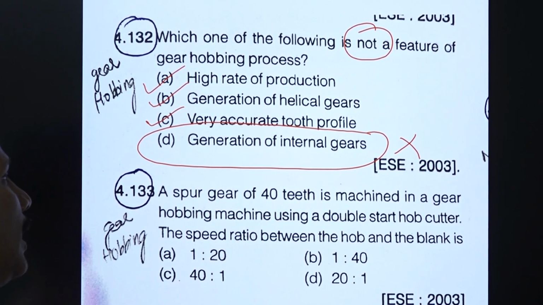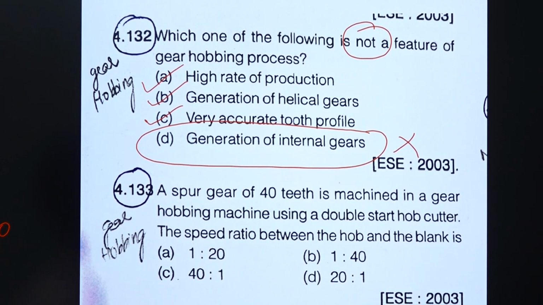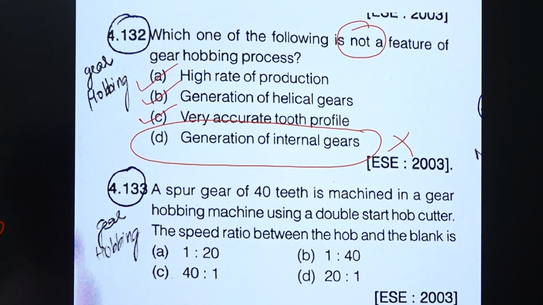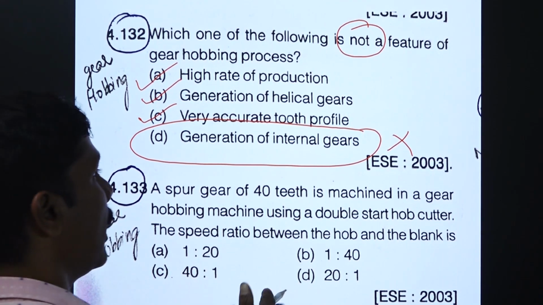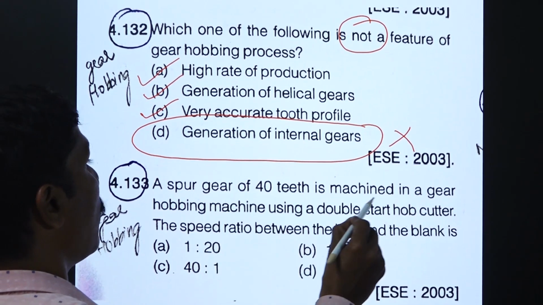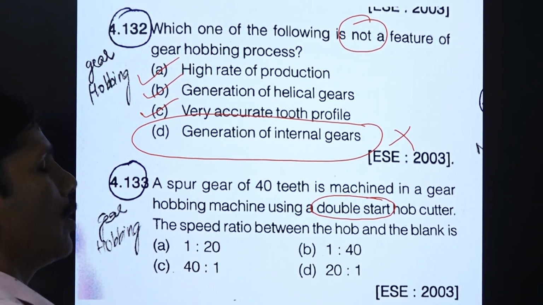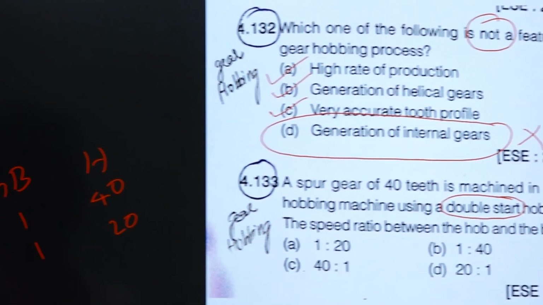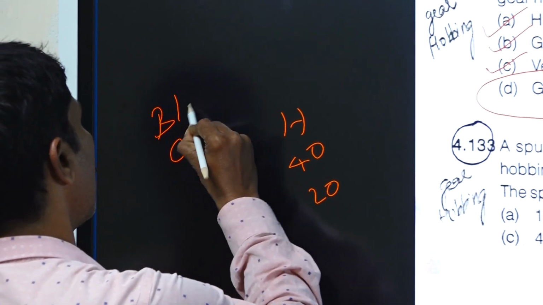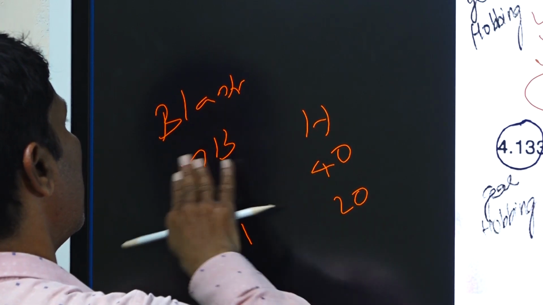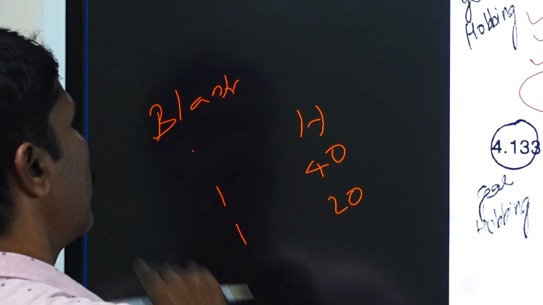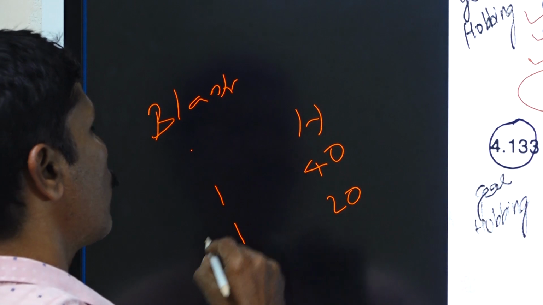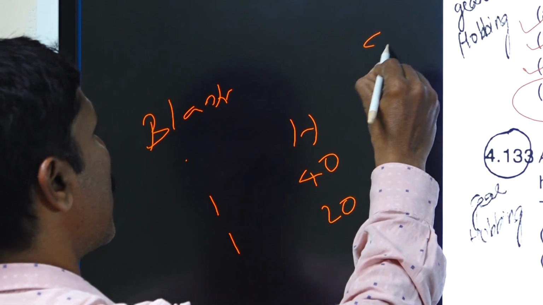The next question is a beautiful question. A spur gear of 40 teeth is machined in a gear hobbing machine with a double start hob cutter. Here the blank rotation matters. When the blank is rotated 1 revolution, the hob will rotate 40 revolutions when it is single start.